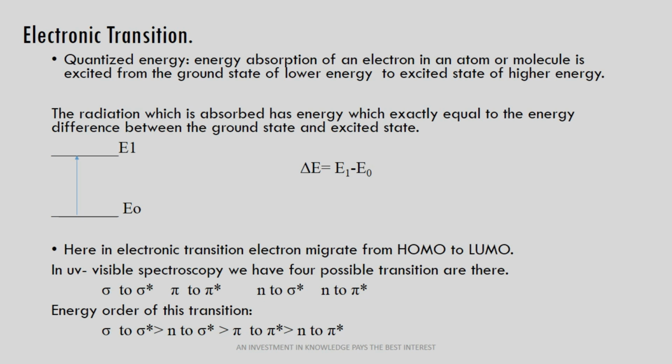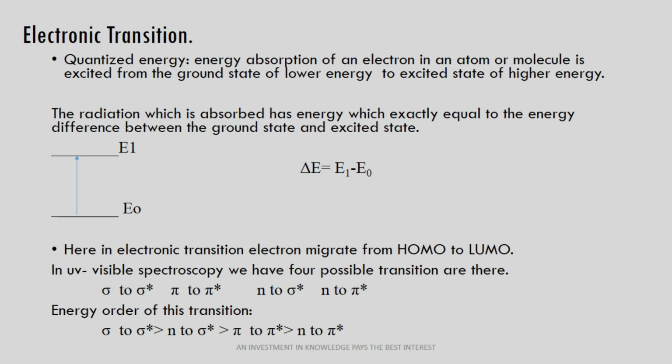From E0 to E1, if the energy difference is 5 kilocalorie per mole, then if the electron can obtain the same amount of energy from the radiation, the electronic transition is possible. This is called quantized energy. According to UV visible spectroscopy, there are 4 possible electronic transitions: sigma to sigma star, pi to pi star, n to pi star, and n to sigma star. These transitions are possible from HOMO to LUMO, that means highest occupied molecular orbital to lowest unoccupied molecular orbital.